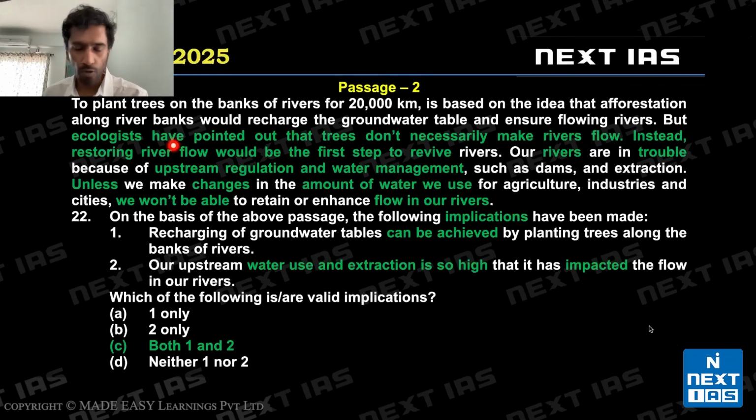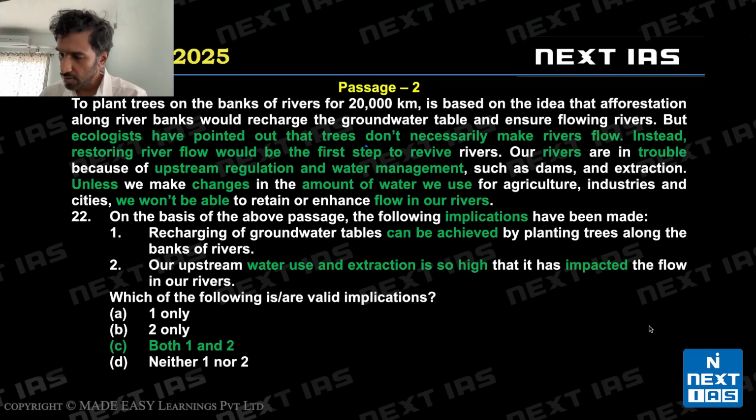I've marked a little more words here just to be clear. Ecologists have, we are told, this is another question that could be tricky for students. So let's first go through the first sentence. We are told people are planning to plant trees based on the idea that afforestation along river banks would recharge groundwater. We are told now, these words are important. Ecologists have pointed out that trees don't necessarily make rivers flow.